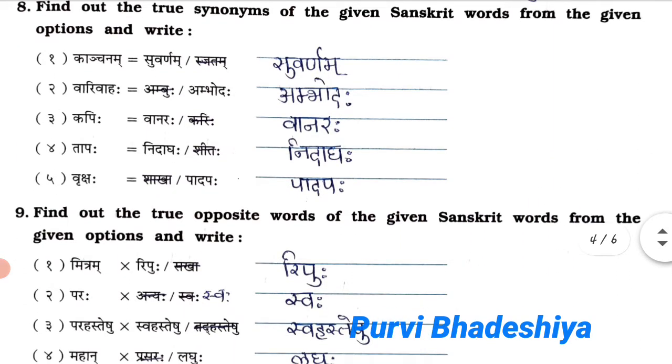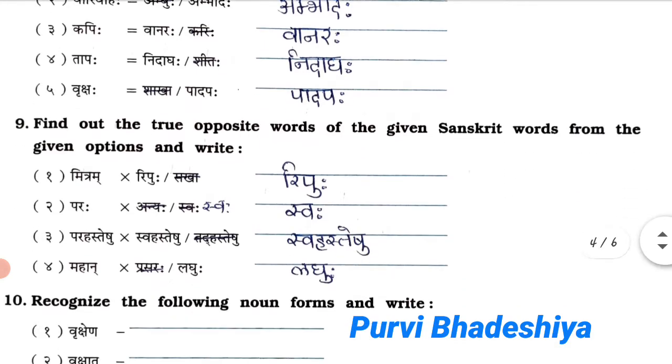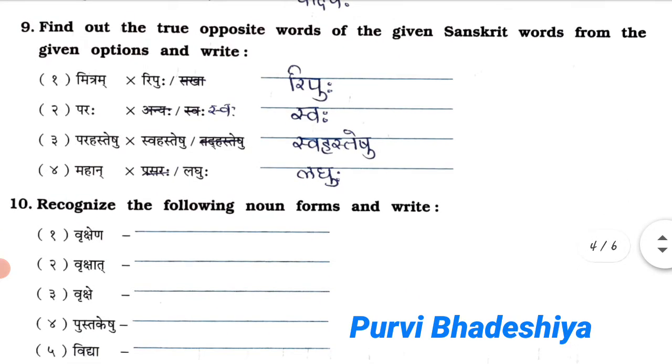Question number 8, find out the true synonym of the given Sanskrit words from the given options and write. First answer is Swarnam, second Ambodha, third Vanara, fourth Nidadha, fifth Padapah. Question number 9, find out the true opposite words of the given Sanskrit words from the given options and write. So the first answer is Ripu, second is Swaha, third is Swahasteshu and fourth is Laghu.